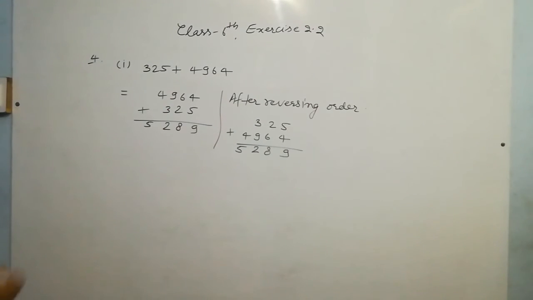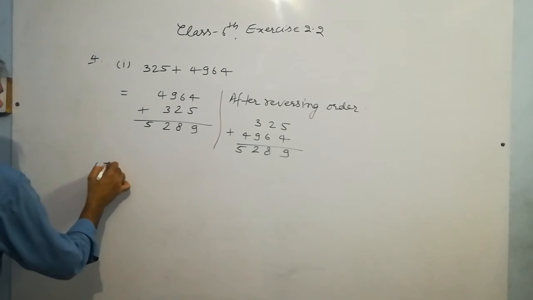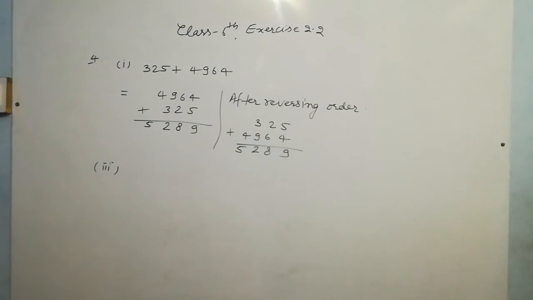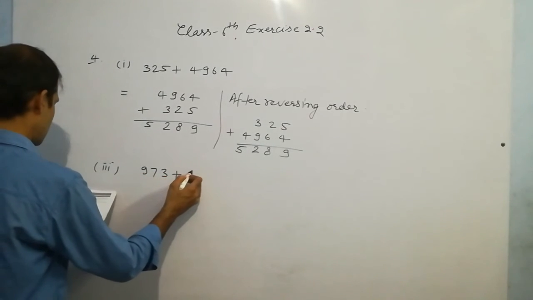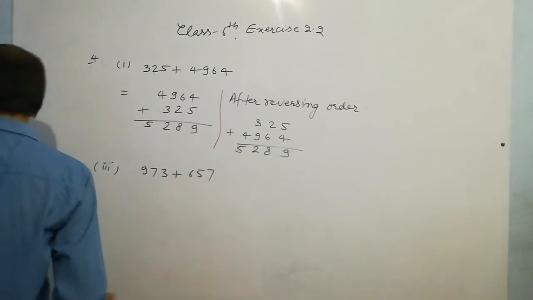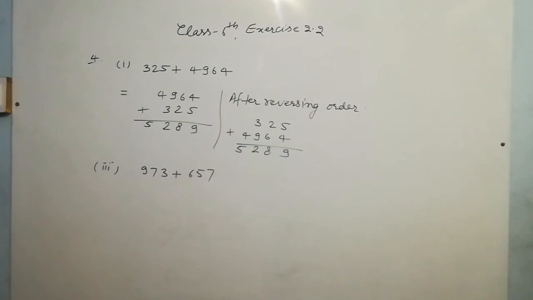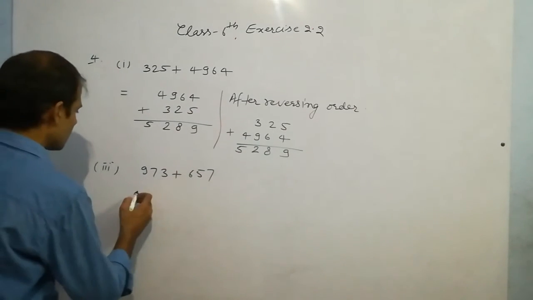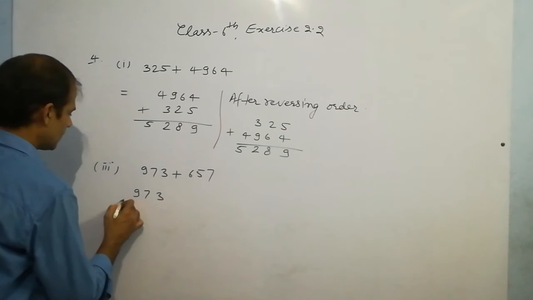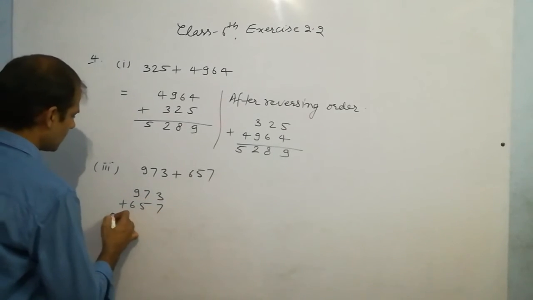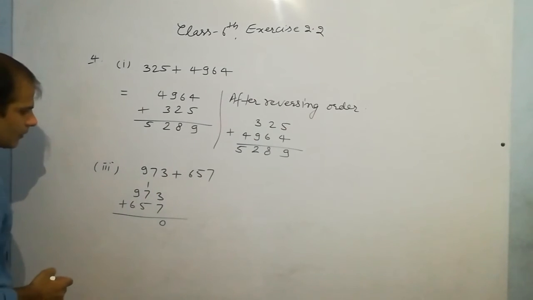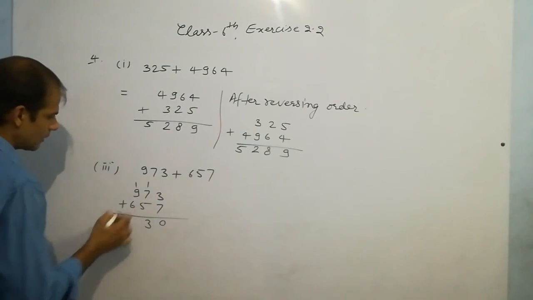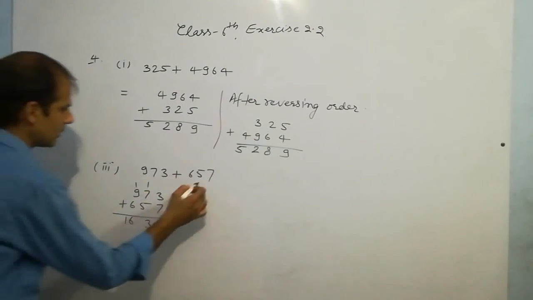Okay, third part, because the second part will be given in the assignment. It is 973 plus 657. Okay, 973 plus 657. So originally the sum will be in this way. It is 10, 1 carry, 8 plus 5 is 13, 1 carry, and 10 plus 6 is 16.